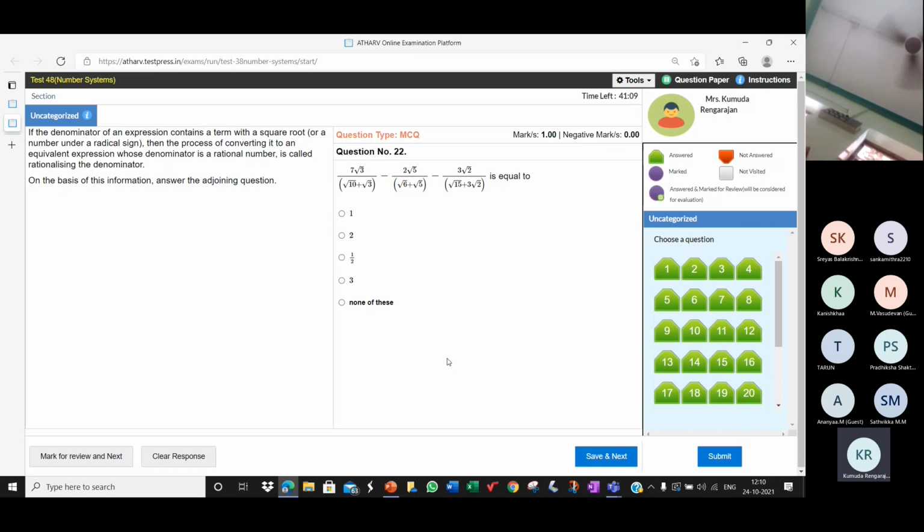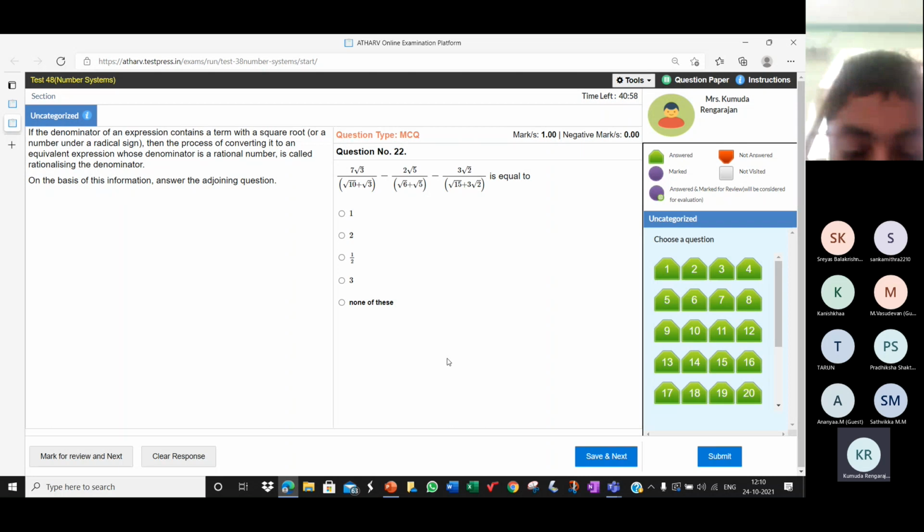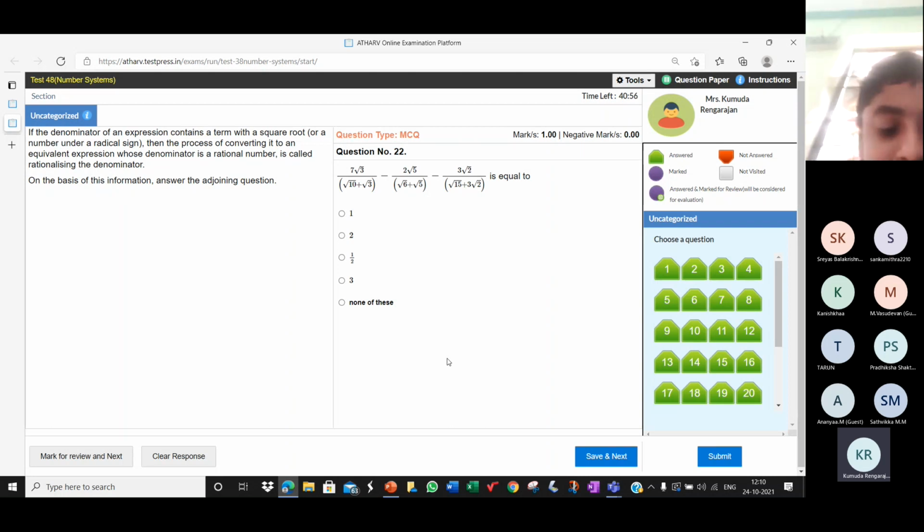For step 1, the answer is root 30 minus 3, right? And for step 2, it is 2 root 30 minus 10. With the minus outside, it will become minus 2 root 30 plus 10.